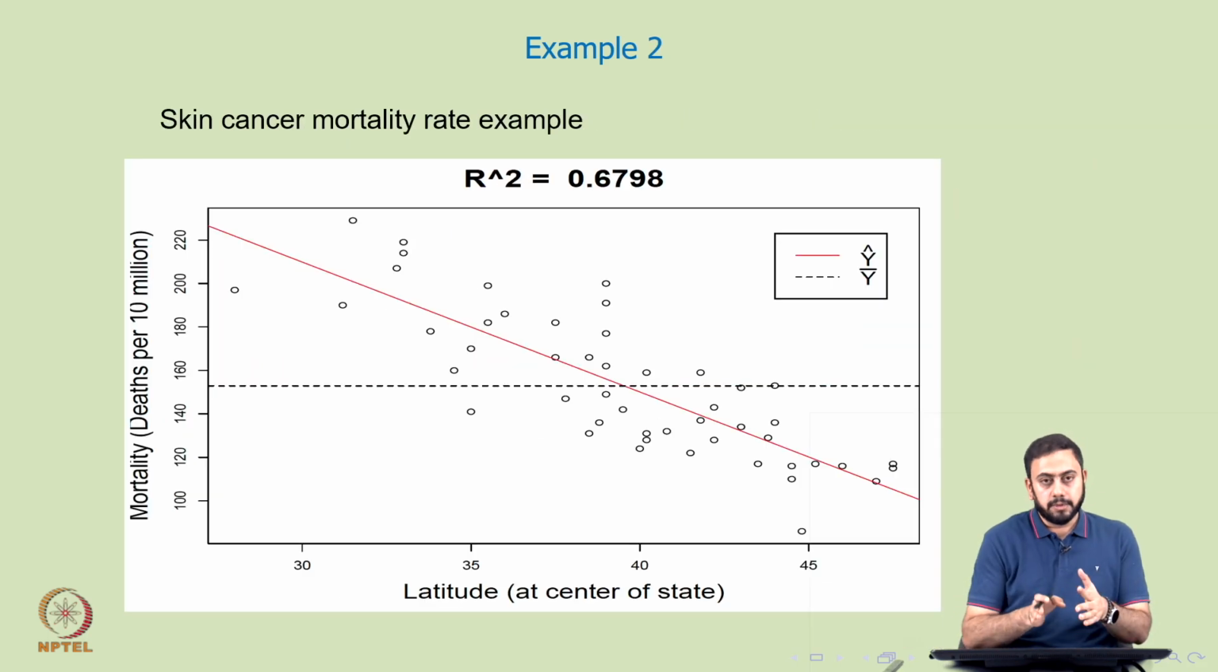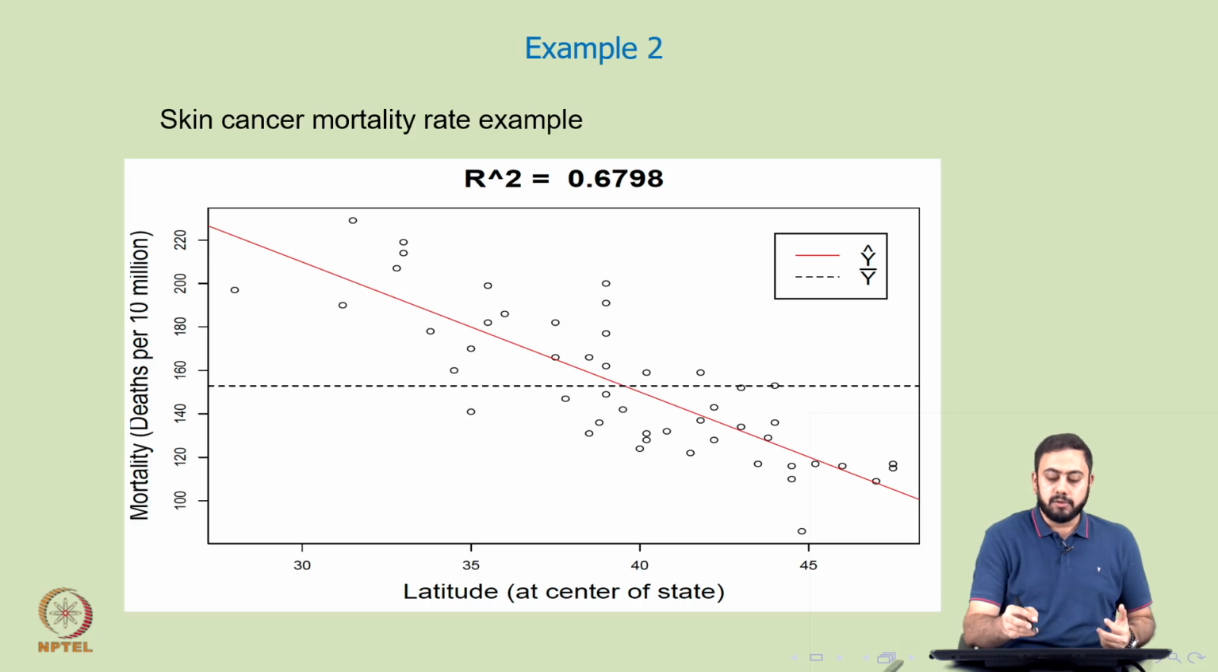Alright, so we will take up another example, the very standard skin cancer mortality rate example, and you might be familiar with this plot. We have been revisiting the same example a number of times. On the x axis you have the location of a person, where he or she stays. The response variable is the cancer mortality rate, which is given in terms of deaths per 10 million, while the latitude is at the center of the state. Now again, the red line has a downward slope trend and is the line of best fit, while the horizontal black line is the mean response, or nothing but y bar.